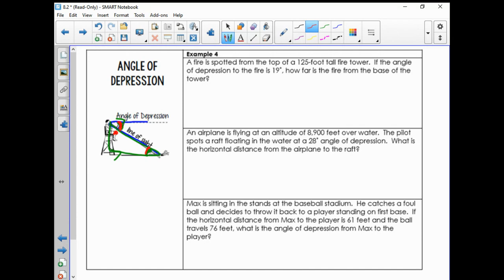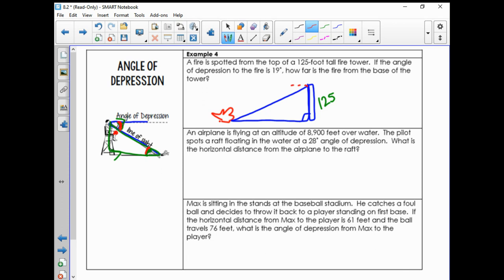So a fire is spotted from the top of a 125-foot tall fire tower. If the angle of depression to the fire is 19 degrees, how far is the fire from the base of the tower? Okay, so here's our fire. Look, it's even red. Here's our tower over here. So we're looking down here. There's a nice, lovely triangle. That's a right triangle. So the tower here is 125 feet. The angle of depression to the fire is 19 degrees.